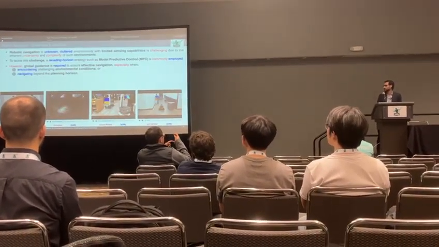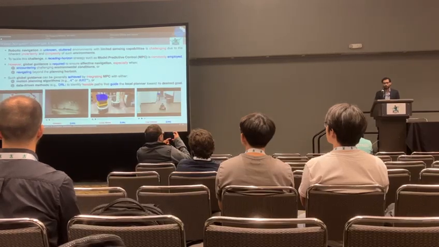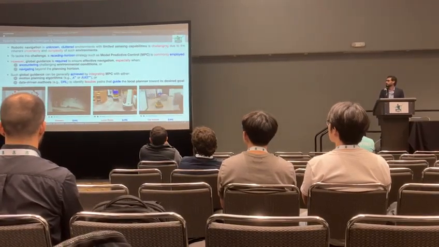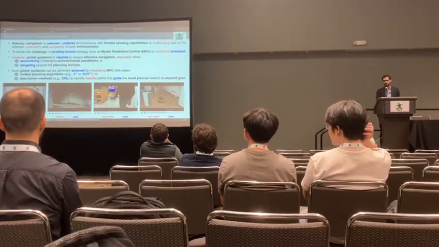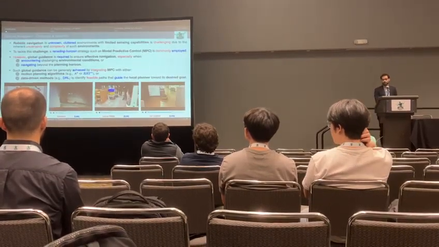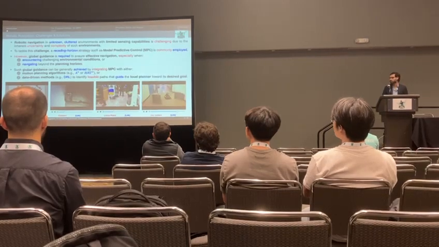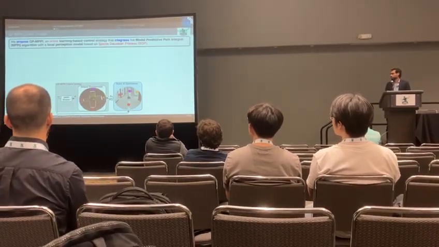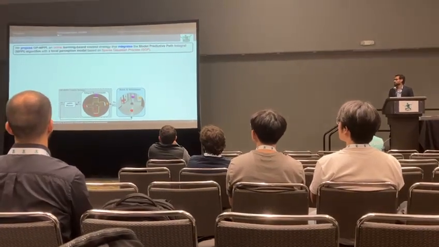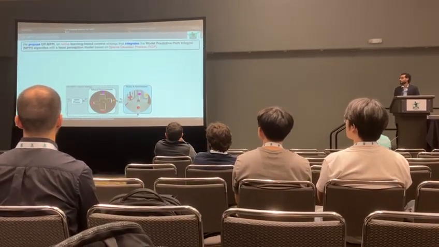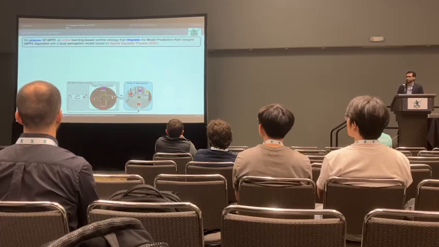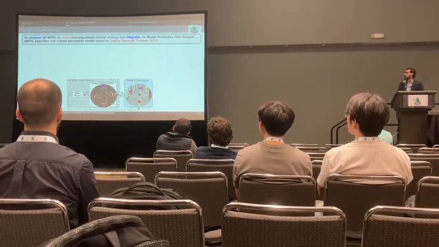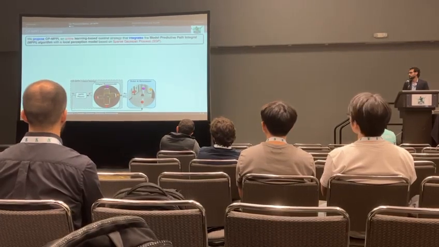having a changing environment. Most of the existing approaches provide this global guidance by integrating MPC with either a global motion planner, which requires building a global map, or a data-driven approach, which requires an offline training phase. Different from the existing approaches, we propose GP-MPPI, which is an online learning-based control strategy that integrates the model predictive path integral control, MPPI, with a local perception model based on the Sparse Gaussian Process.